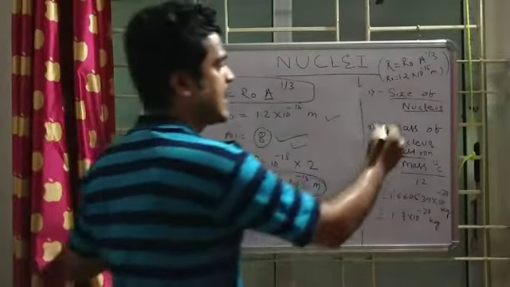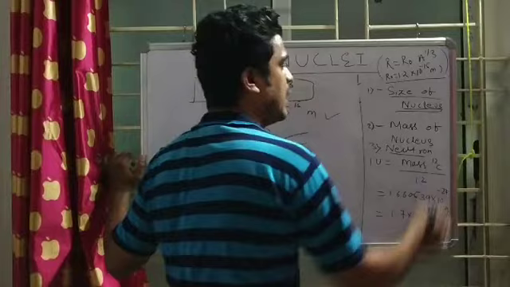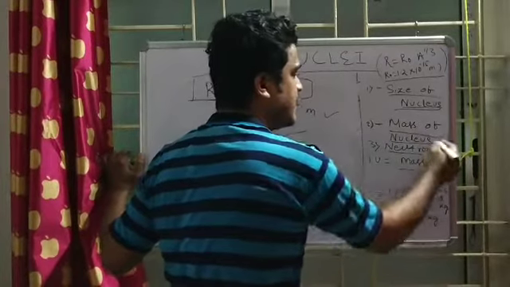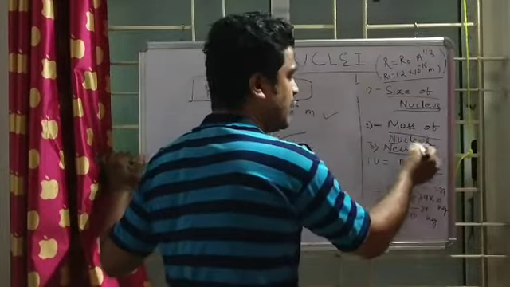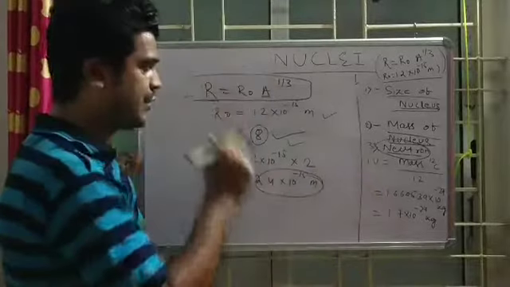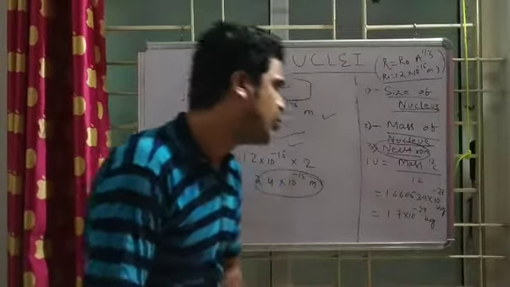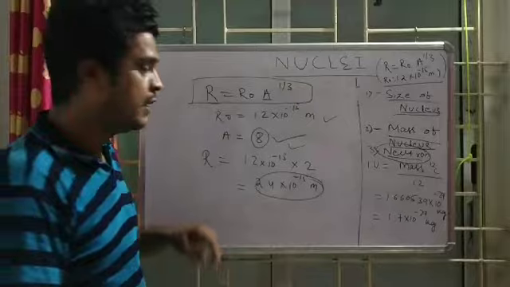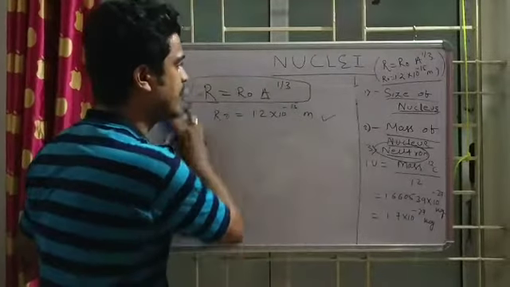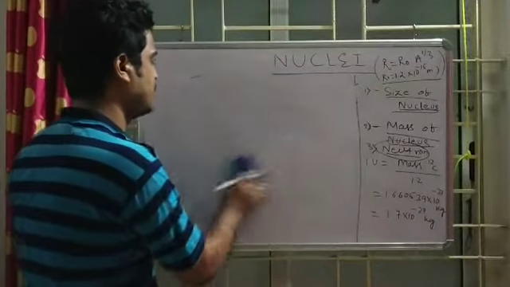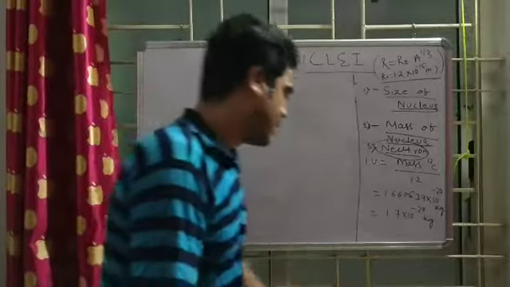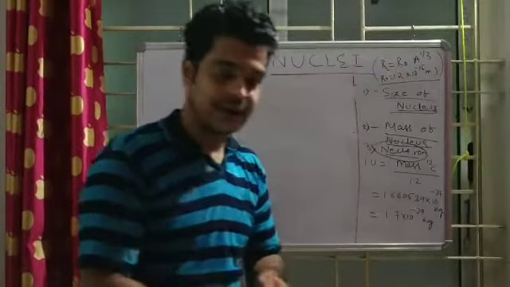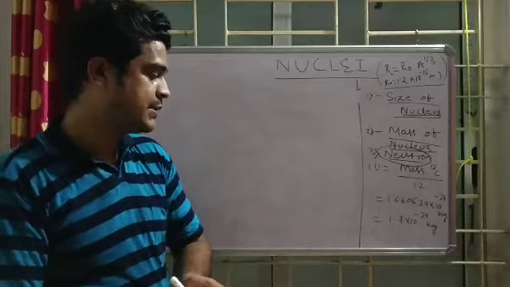That is the size of the nucleus, based on a single formula. The mass of the nucleus I have discussed. In the very next class I will discuss the discovery of the neutron, and then move to radioactive elements and what radioactivity is. So read the book you have, and in the very next class we will meet again.